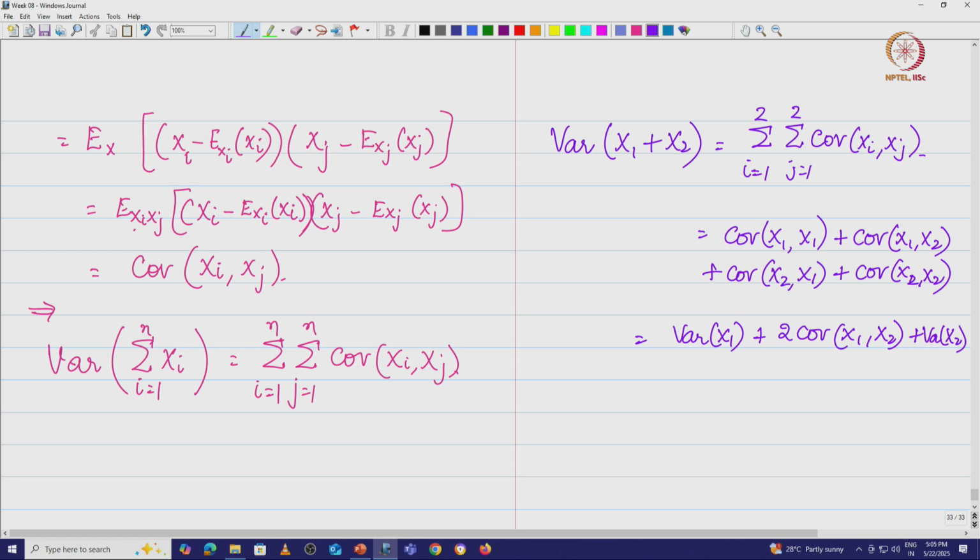Now, I am just going to do a little exercise here, and I want to define a new matrix.